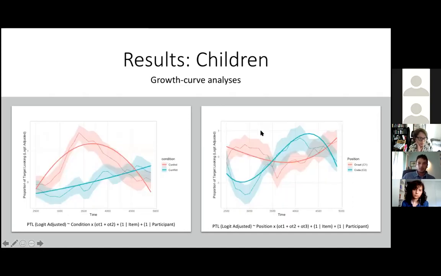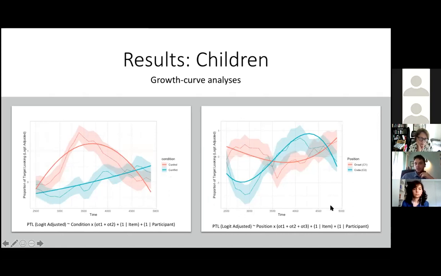And so for the growth curve analysis, we can see here that in the control trials, even children looked quickly toward the target in the post-naming phase, and then around 3.5 seconds started to explore the picture again, whereas for the conflict trials, they were basically at chance.